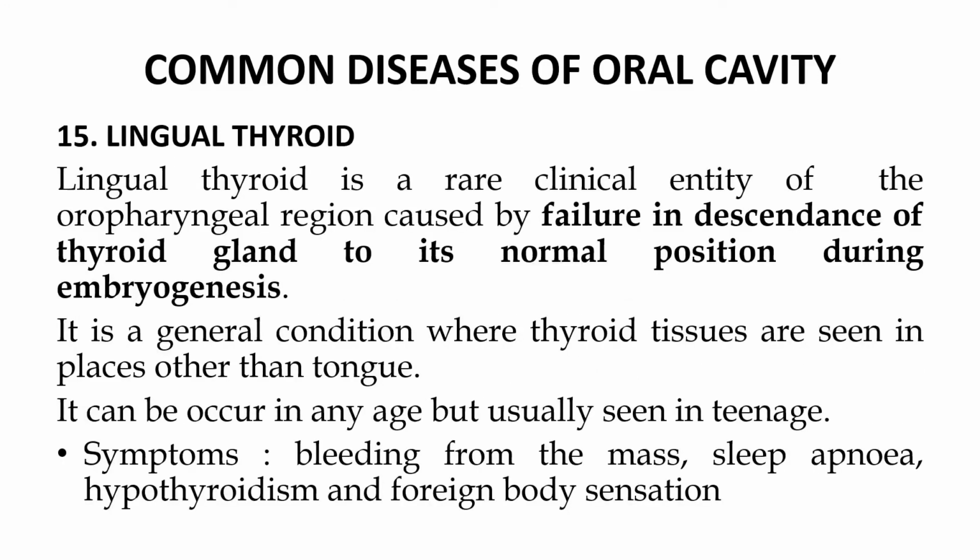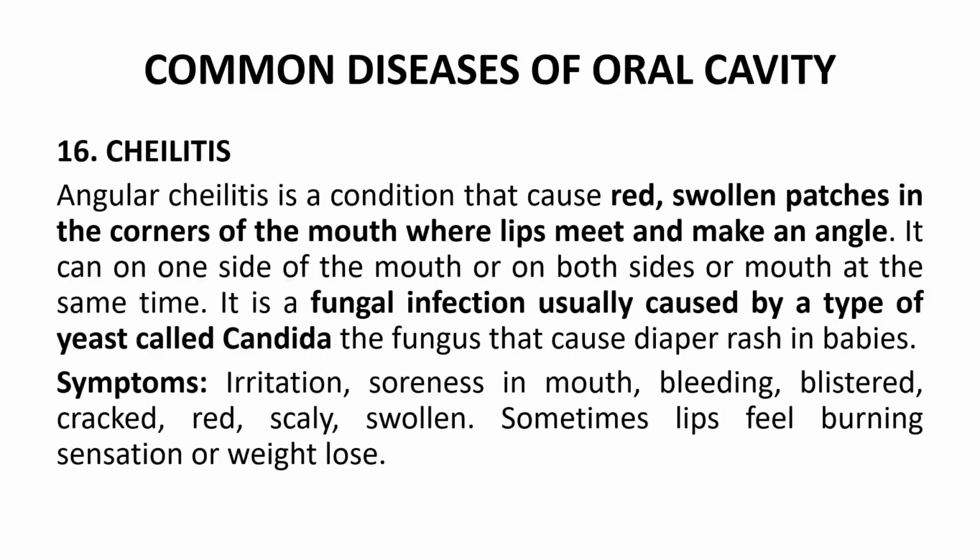A common problem associated with the oral cavity is the lingual thyroid. Lingual thyroid is a rare clinical entity of the oropharyngeal region caused by the failure of the thyroid gland to descend to its normal position during embryogenesis. It is a condition where thyroid tissue is seen in places other than the neck. It can occur at any age, but is usually seen in teenagers. The symptoms associated are bleeding, sleep apnea, hypothyroidism, and foreign body sensation.